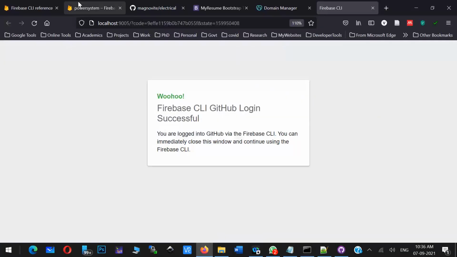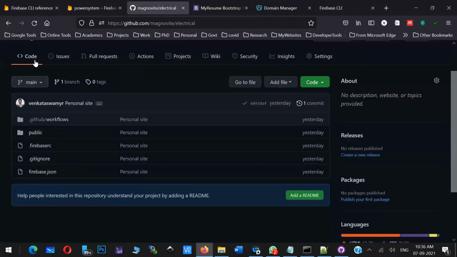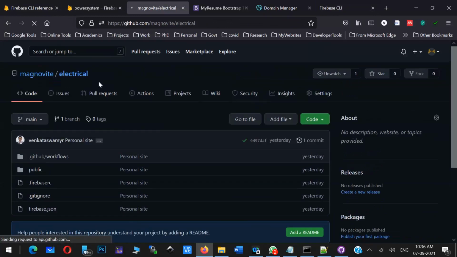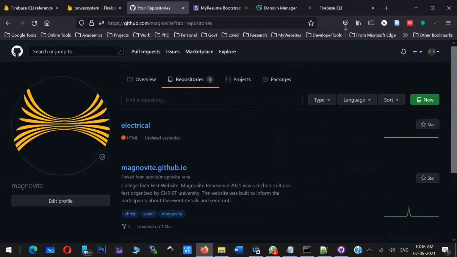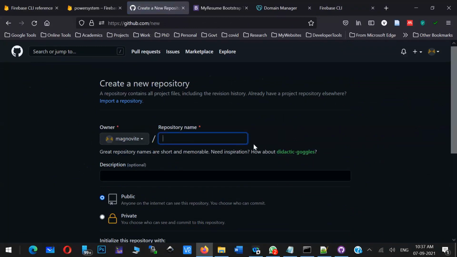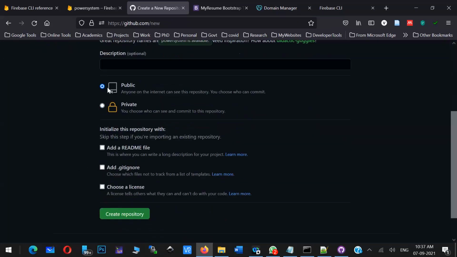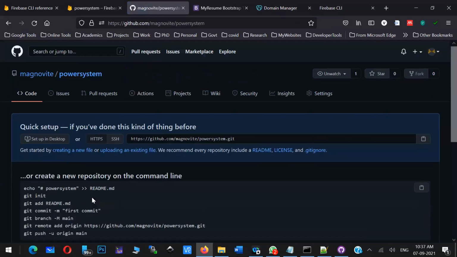It is asking for the repository. So in GitHub, which repository do you want to deploy? Say for example, in this particular Magnovite account, I have three repositories. You can create a new repository. The new repository name I am just giving as power system. I just gave the name power system, made it public and clicked on create repository. Now you can see this repository is empty.